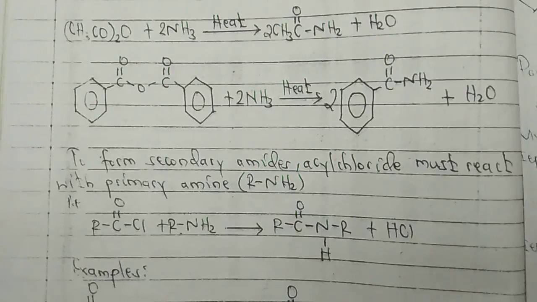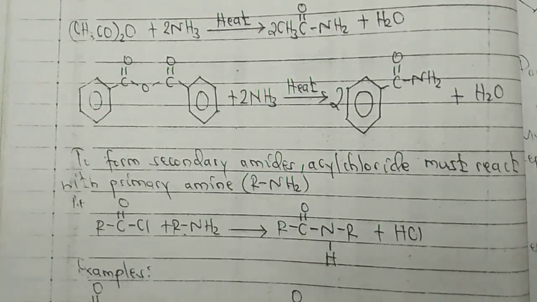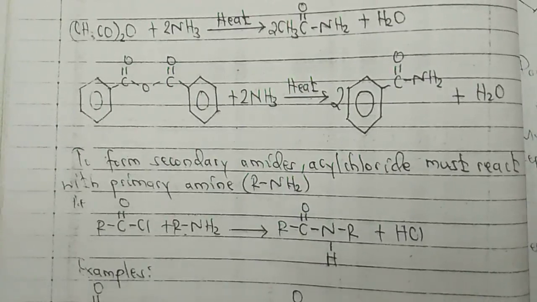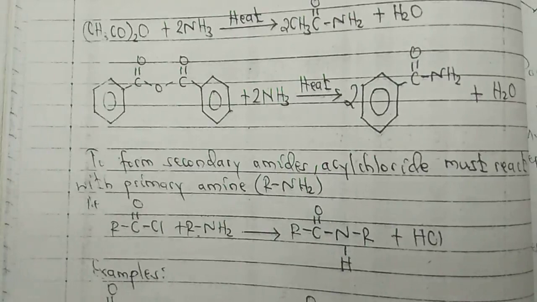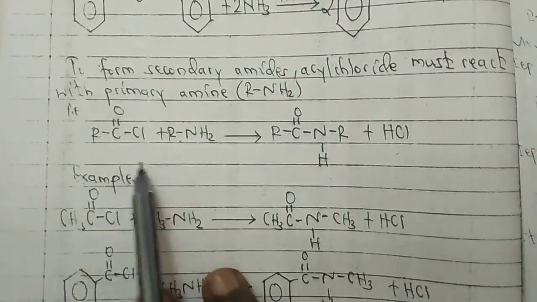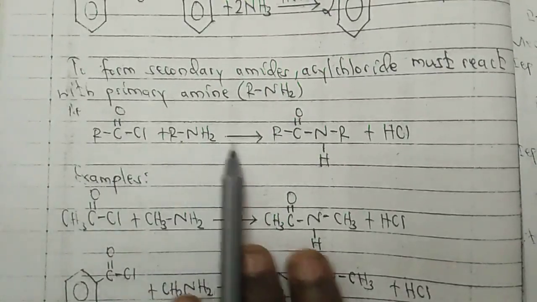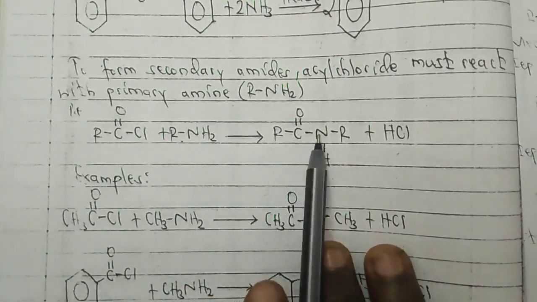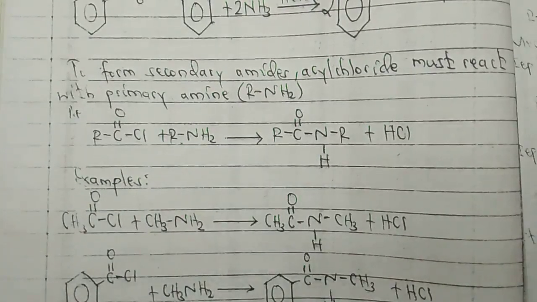To form secondary amide, acid chloride must be reacted with primary amine. So acid chloride unareachisha primary amine unatengeneza secondary. Unaona pata secondary amide katika reaction kama hizo zinazoonekana. R yule pale ana C double O, then chlorine, then ana RNH2. So tutapata R C double O, then N yule pale hydrogen R, secondary amide.